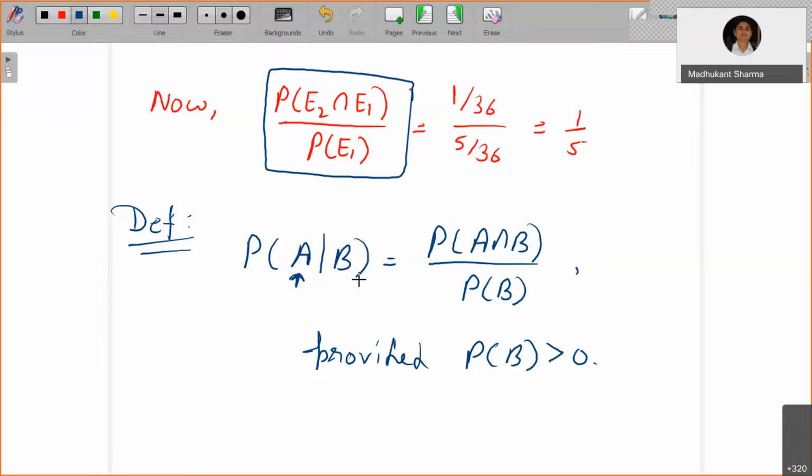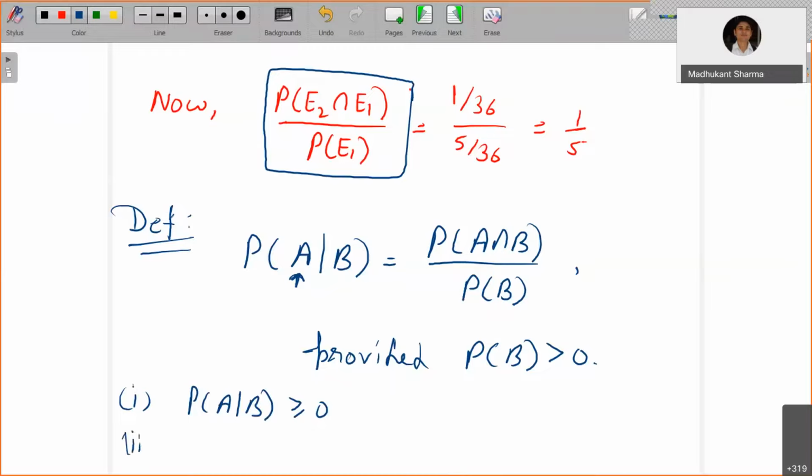From here, the very first thing you can prove is that the probability of A given B is greater than or equal to 0, because the probability of the numerator is greater than or equal to 0 and the probability of B is strictly greater than 0. That is non-negativity.